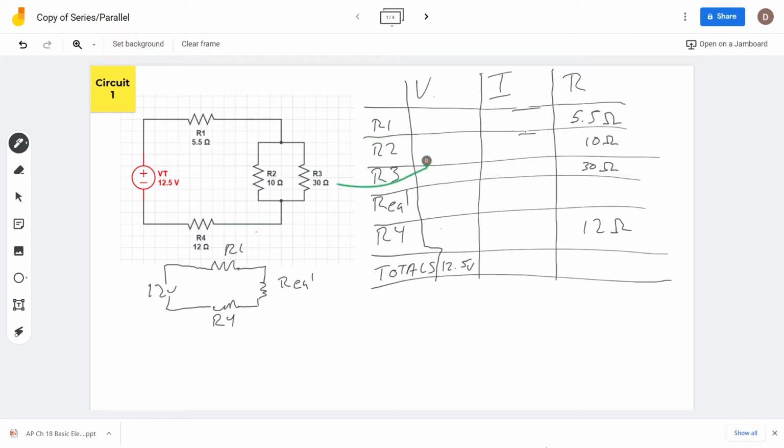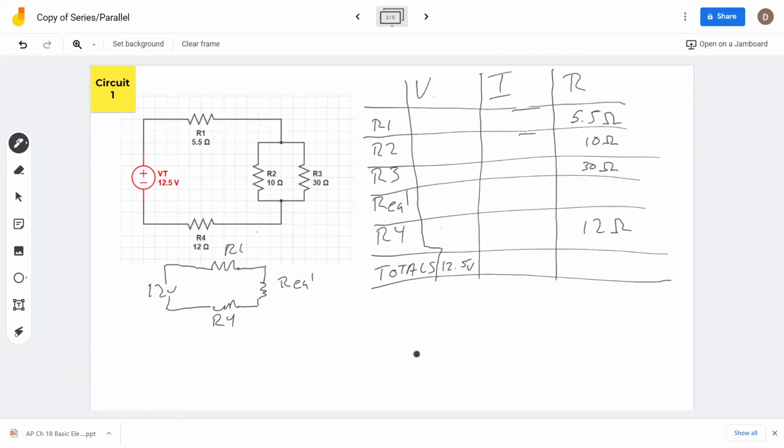So if we solve for this parallel circuit's resistance and add them up to get the total resistance, that is going to give us our answer here. So the total resistance of these two becomes resistance equivalent here. And with resistor 1, resistor 4, and resistor equivalent, I can find out the current pretty easily. So I'm going to duplicate this and go to the next page where we're going to do that.